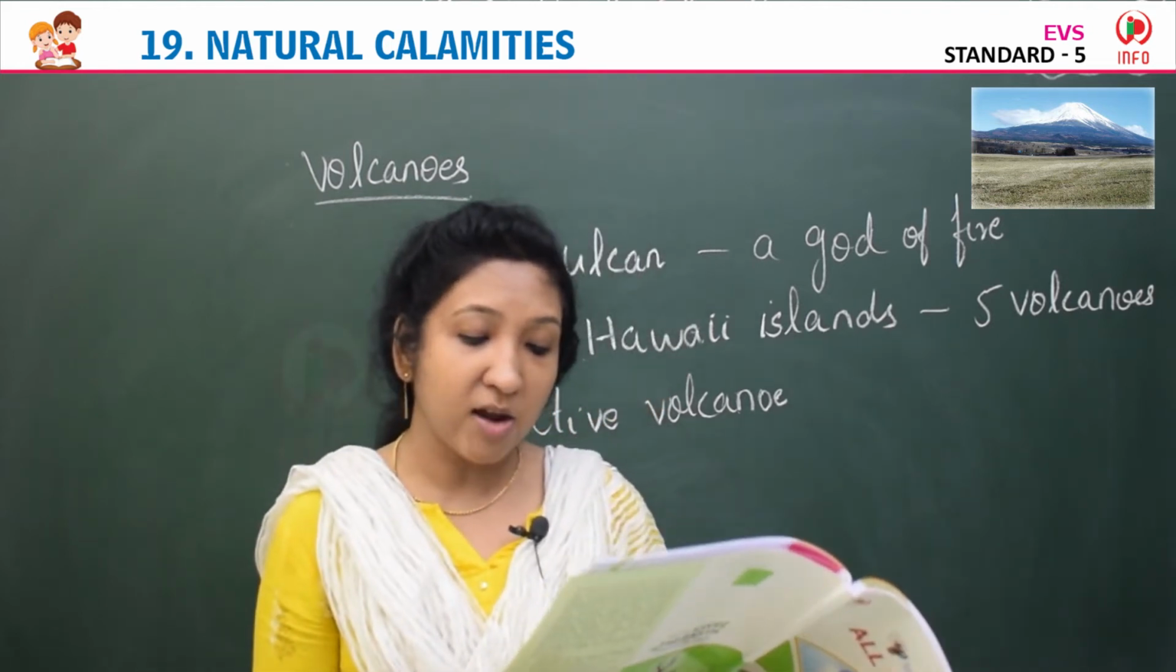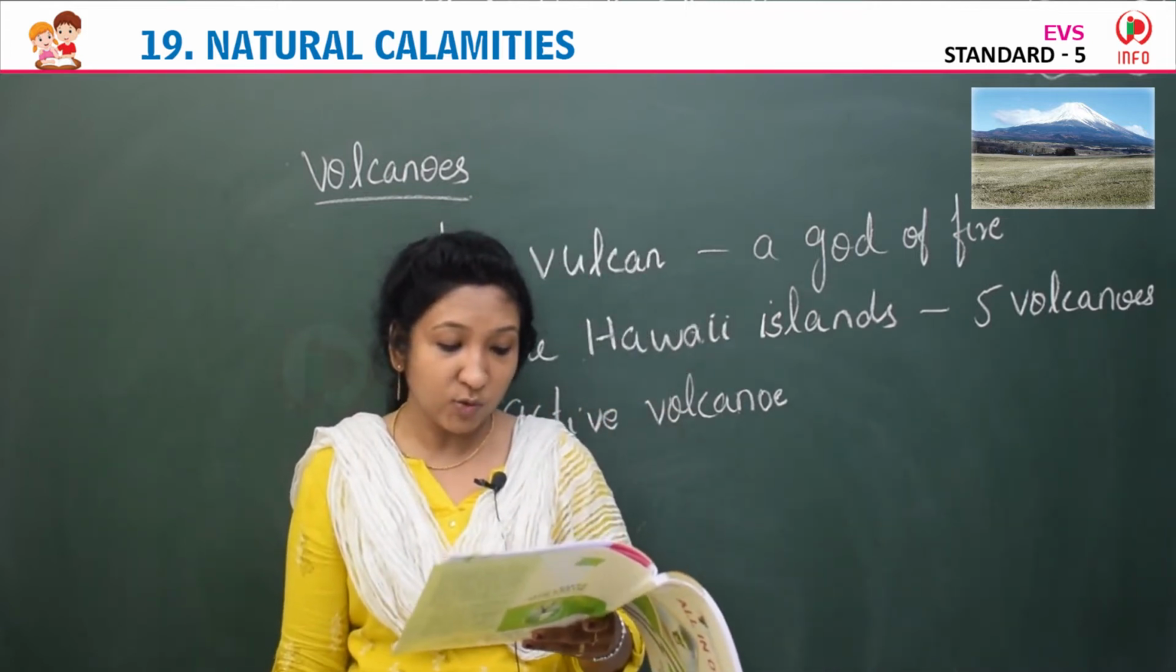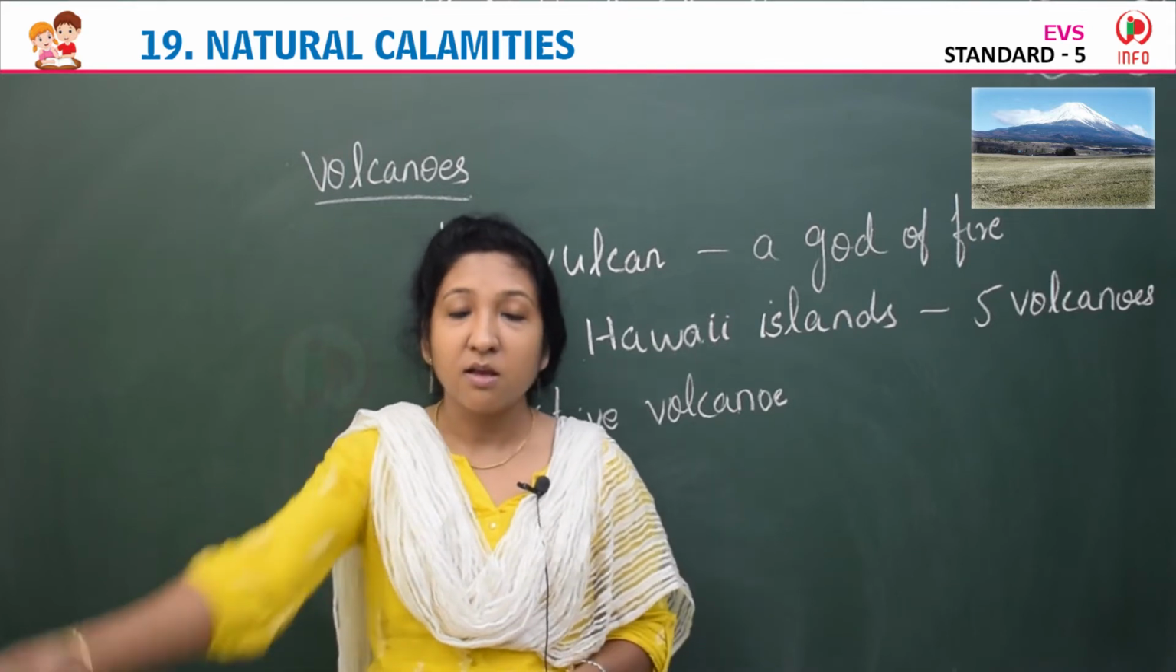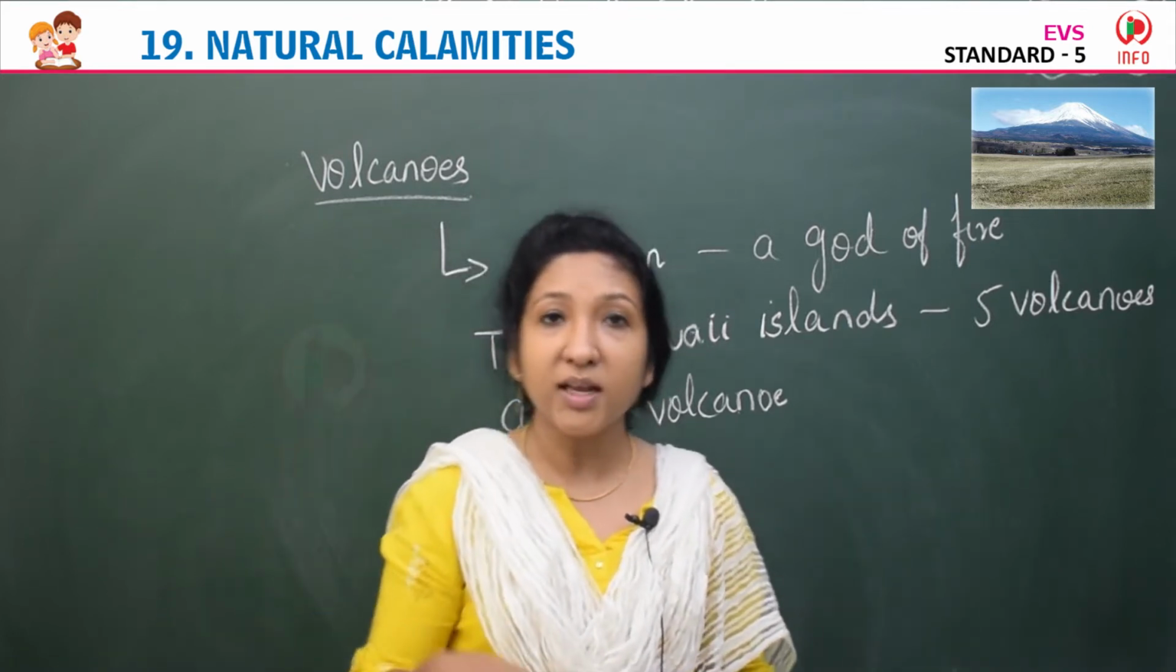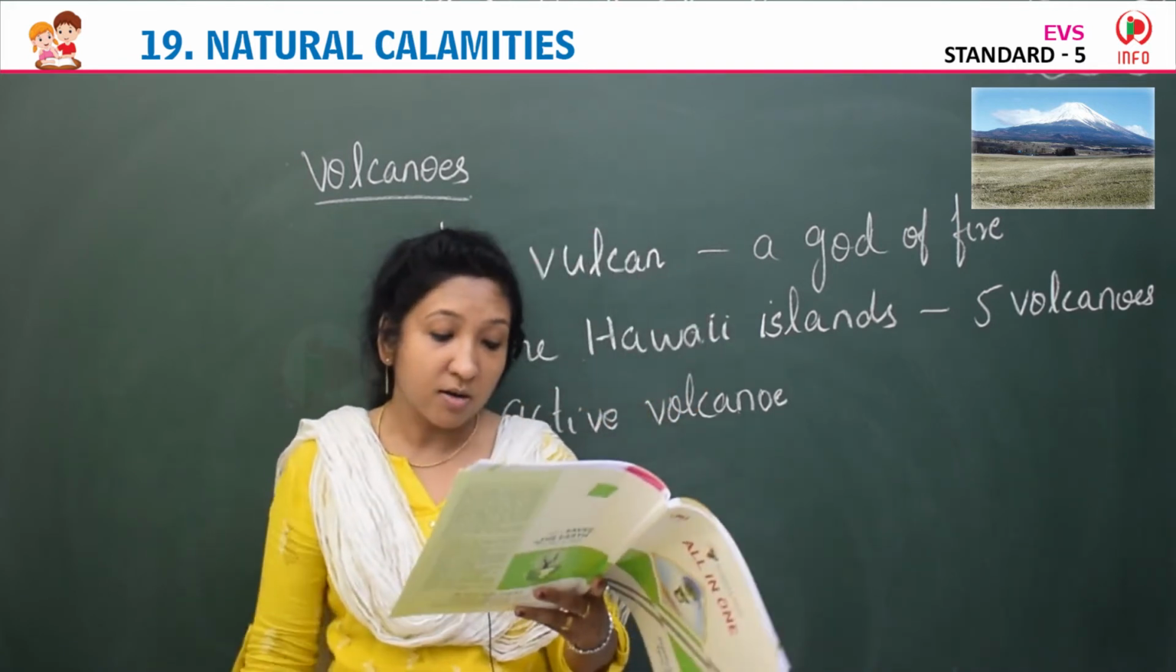There are about 500 active volcanoes on earth, not counting those that lie beneath the sea.